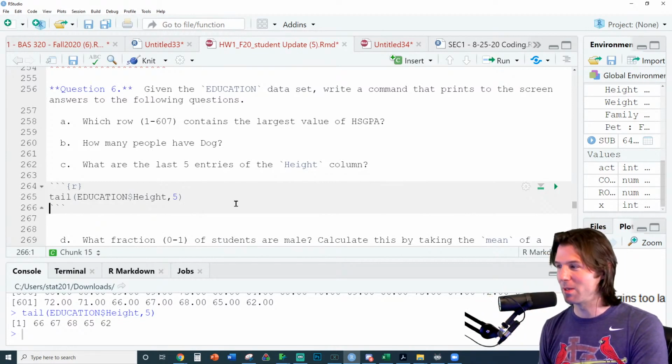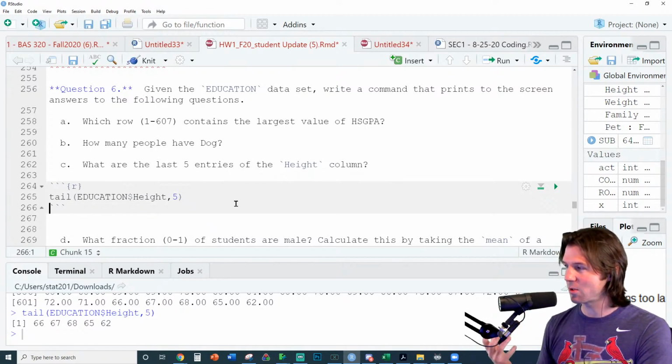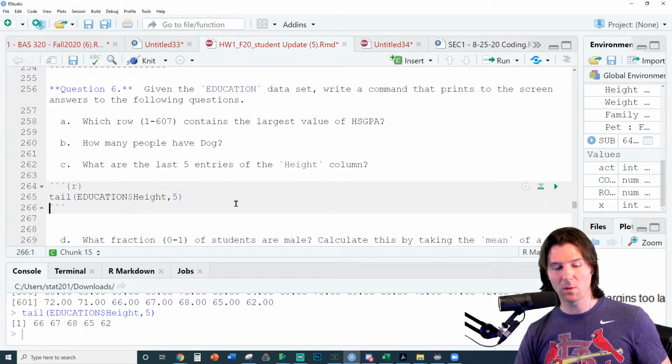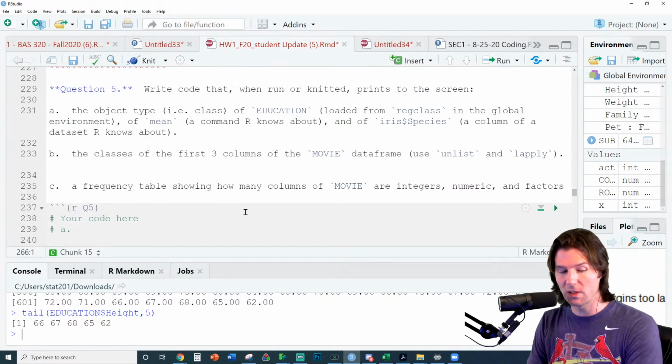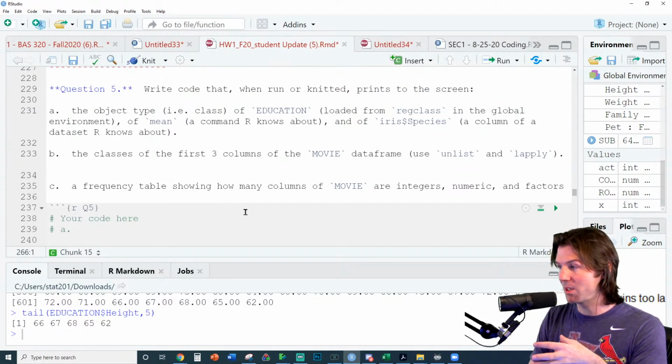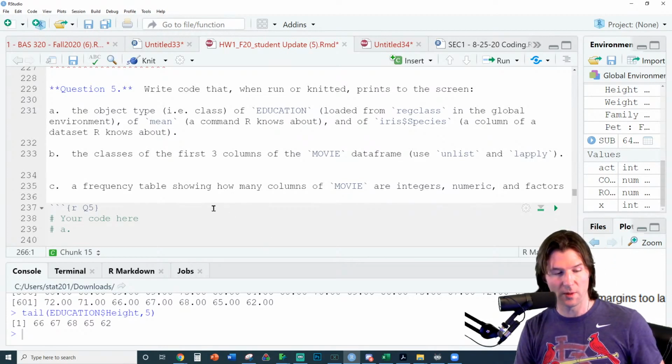That is, and so it is c to create the vector. I was like, I don't remember someone saying 6C. And then I think we had a question on 5, which is going over the classes of certain types of variables. And the important thing about class is it tells us how R views this object. So when we think about how R views an object, the way R views an object controls the way it manipulates it. So if something is viewed as factor, it's categorical, and we'll get things like tables when we do summary. If something is viewed as quantitative, when we do summary, we'll get the mean, we'll get the median, we'll get all that good information right there.